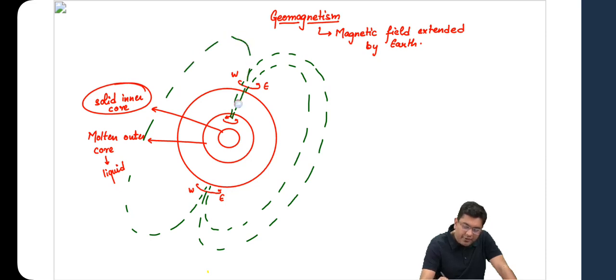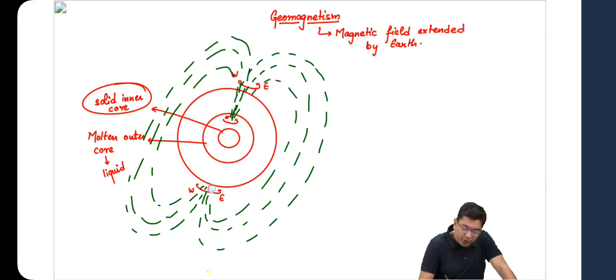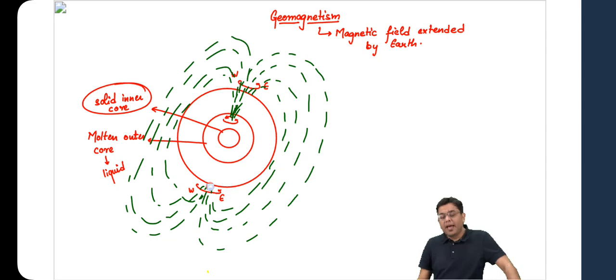So this magnetic field which is basically subtended, that is what is referred to as geomagnetism. That geomagnetism is extended because the planet does rotate and because the outer core does rotate.